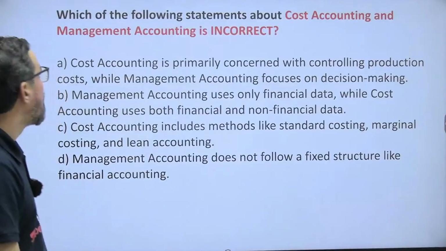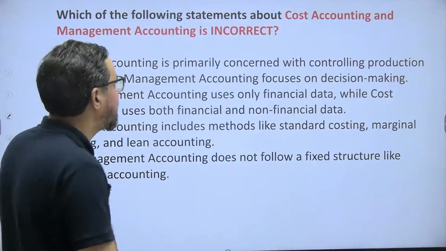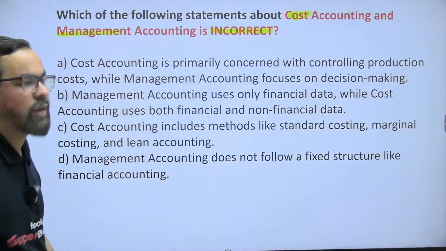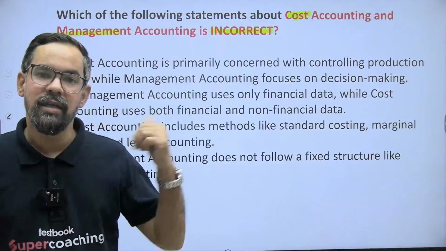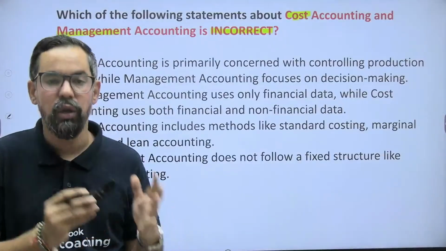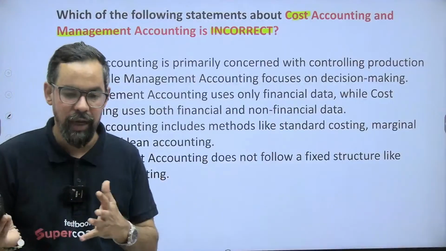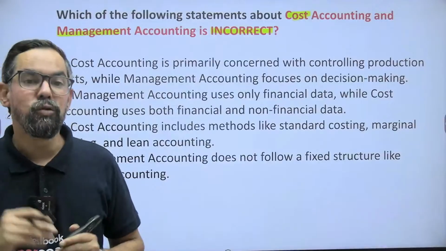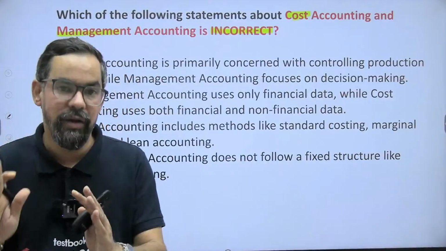Next one. Which of the following statements about cost and management accounting is incorrect? Now, this question is very, very, very important. Again, in my experience, most of the time or every time, they ask one question regarding the differences between cost and management accounting or cost and financial accounting. Okay, so when it comes to cost accounting, we have discussed so far. Okay, the whole discussion till now was around cost accounting. Now the other is financial accounting, about which we talked yesterday. Okay, accounting standards are mandatory in nature.